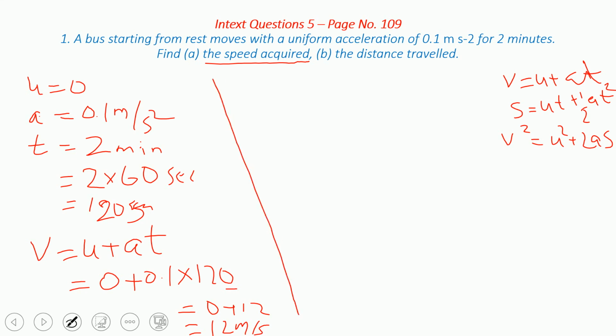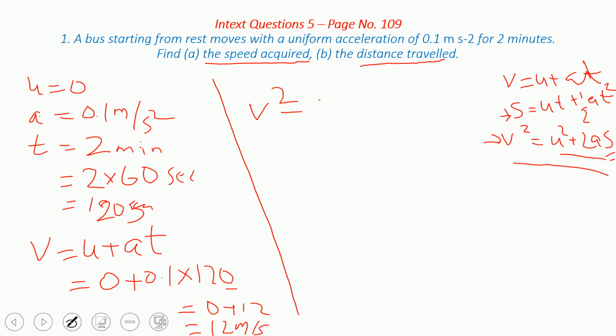Understand? Next, what is the distance traveled? Now v you are having, u you are having, a you are having, and s is what you have to find. You can use any one of these, but relatively you know that this is quite easy, because everything is given. Here also everything else is given. So among these anyone you can do. This also you can use, and this also you can use. But better, this is easy. So we are going to use this.